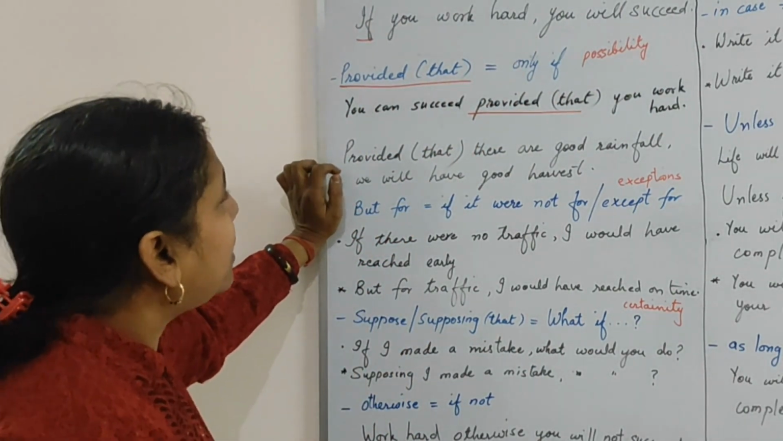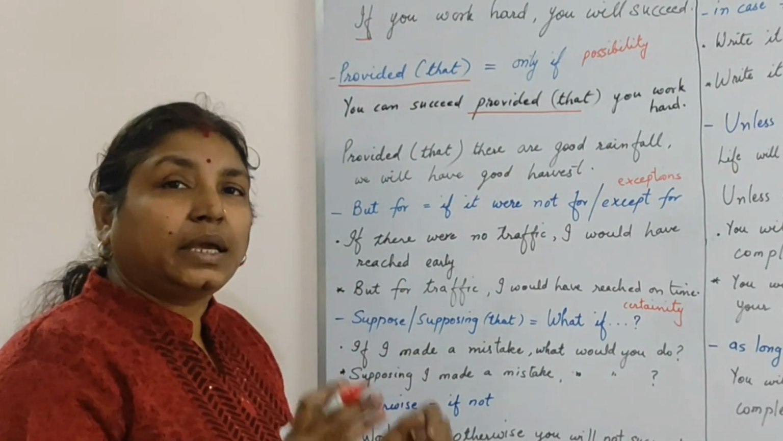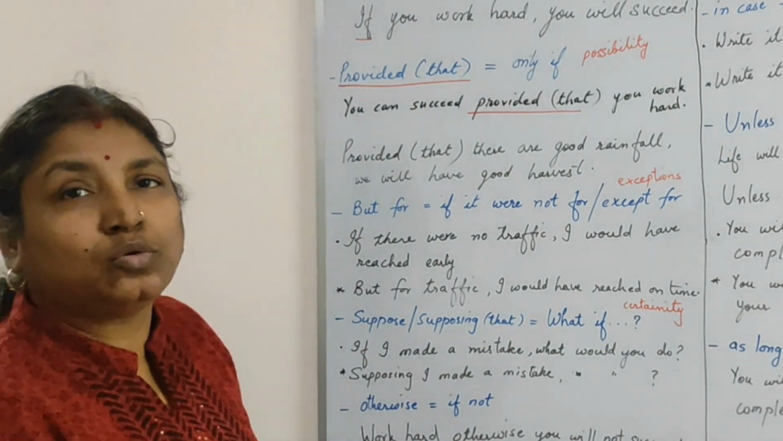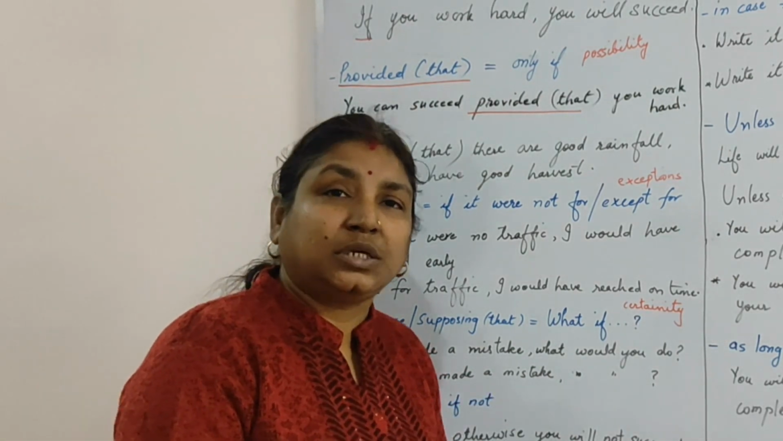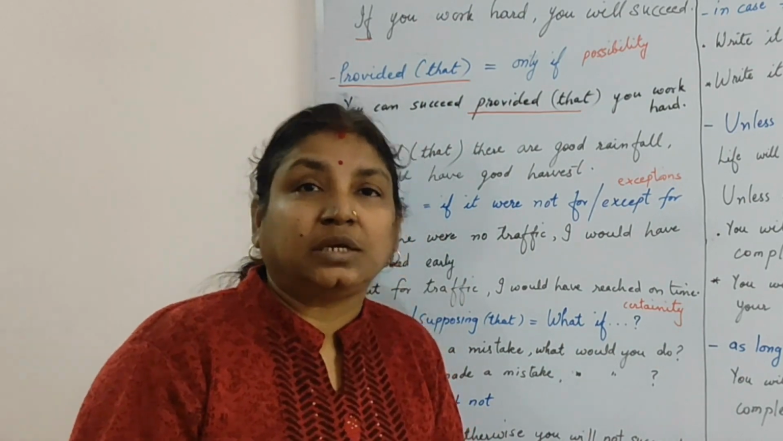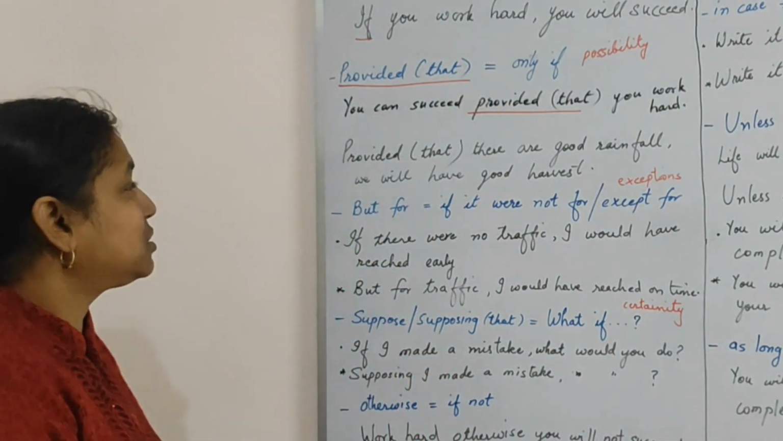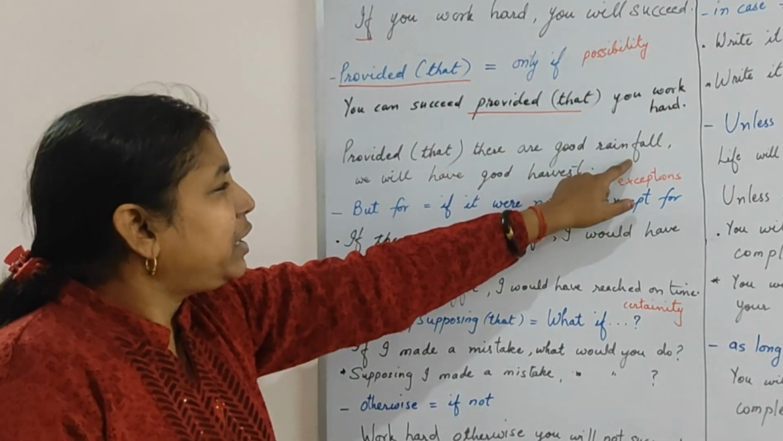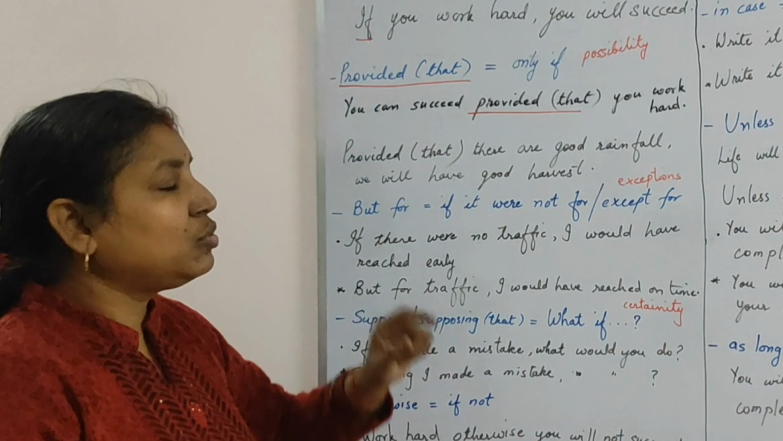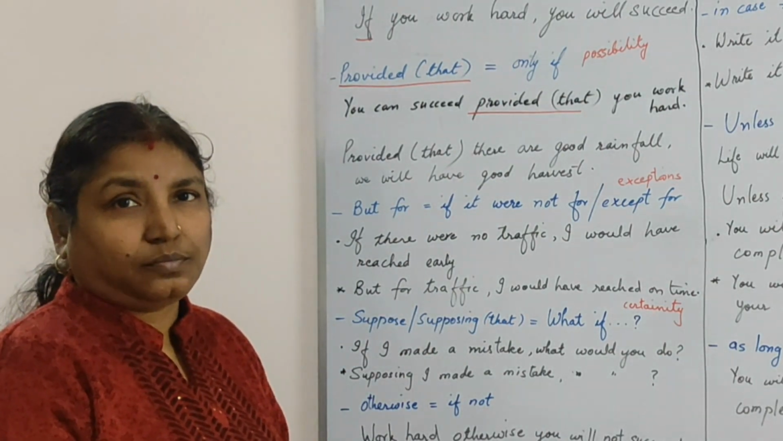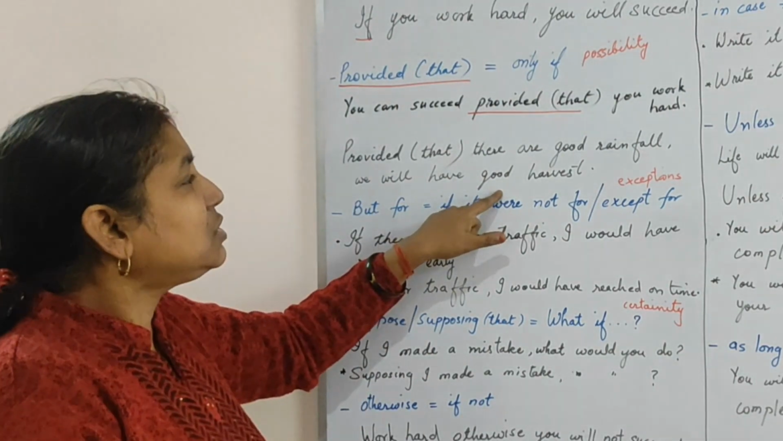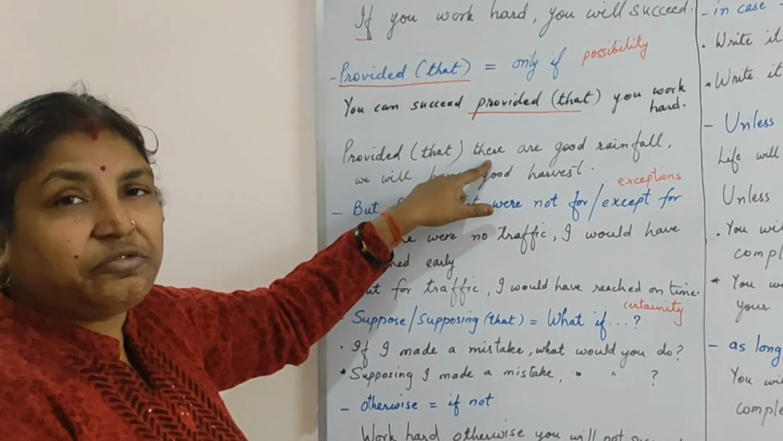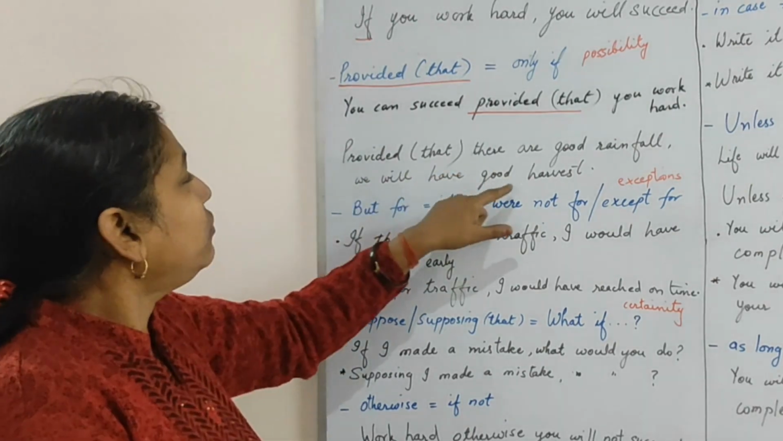Let's do some more examples where I can use provided that in the beginning of the sentence. Provided that can be used anywhere, either in the beginning of the sentence or in the middle of the sentence where your subordinate clause begins. So another example, provided there is good rainfall, we will have good harvest. When will we have good harvest? Only if there is good rainfall. So if we have good rainfall, we will have good harvest.